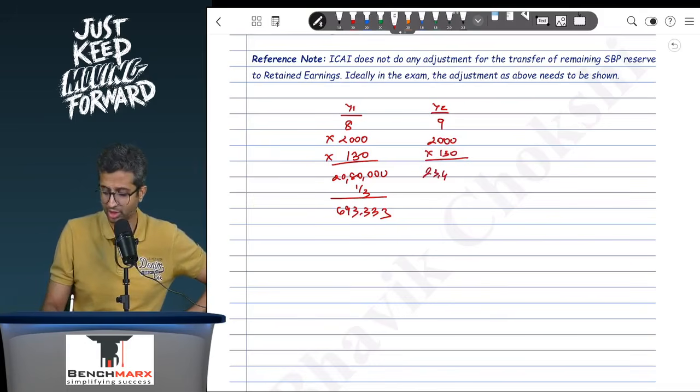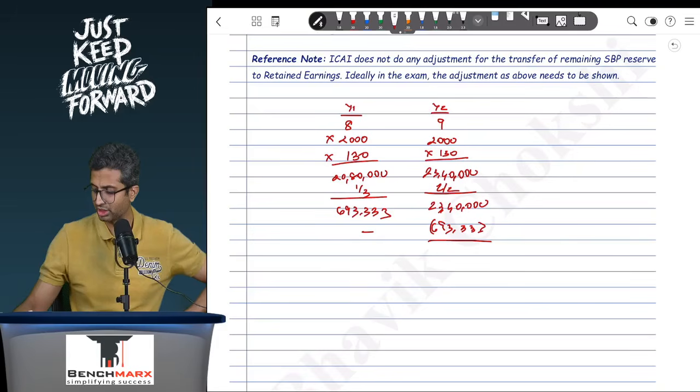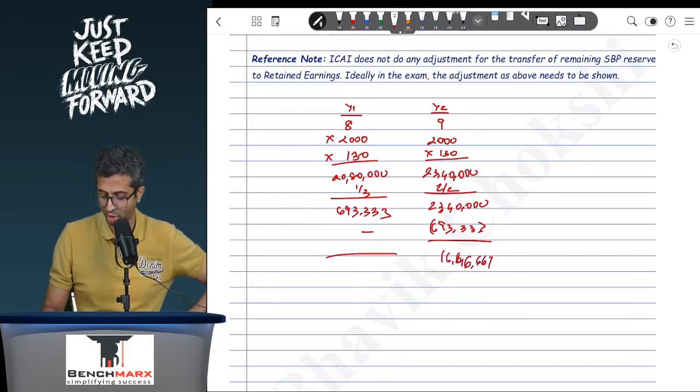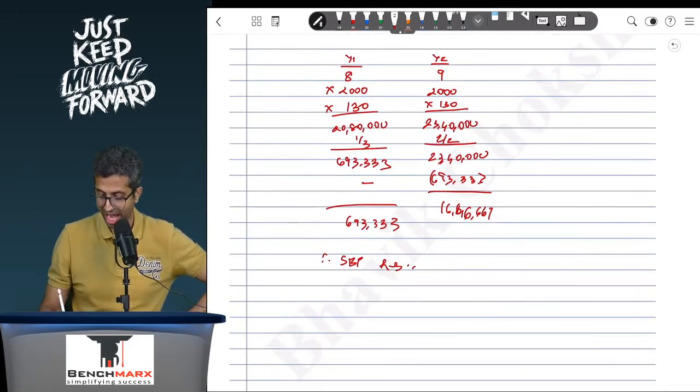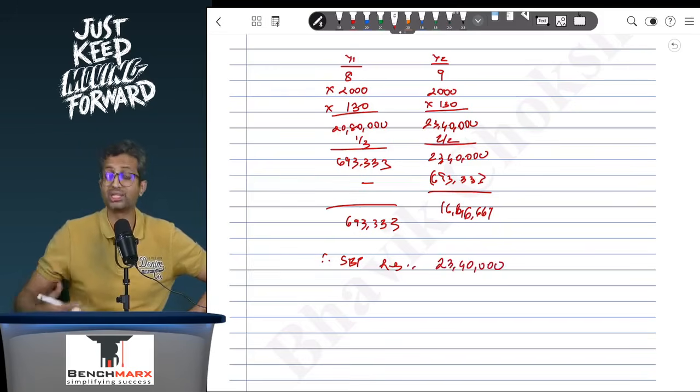This is 23 lakh 40, entirely prorated 2 by 2, so 23 lakh 40 is to be recorded, less whatever was earlier recorded, 6 lakh 93,333. Hence the remaining 16 lakh 46,667 will be recorded. So 6,93,333 and 16,46,667 will be recorded, and therefore your SBP reserve will appear at 23 lakh 40. This 23 lakh 40, for your reference, is nothing but 9 employees into 2000 into rupees 130.